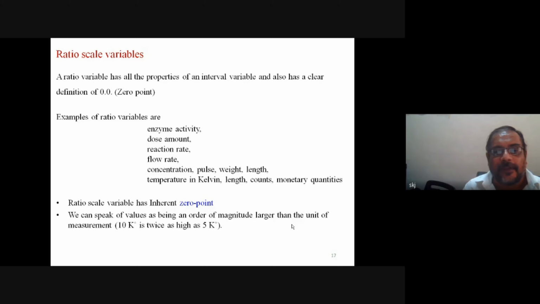A ratio scale variable has an inherent zero point. We can speak of values as being an order of magnitude larger than the unit of measurement. So here we have order and a valid zero point, and magnitude is also equally scaled. Here 10 degree K is twice as high as 5 degree K. So in Kelvin we have this definition plus a zero point.